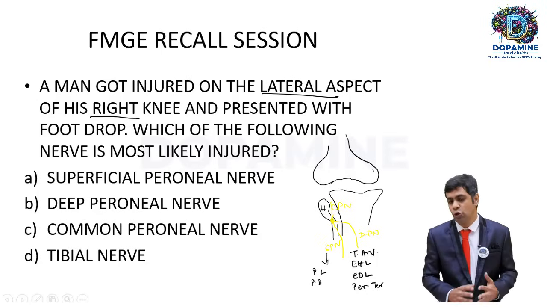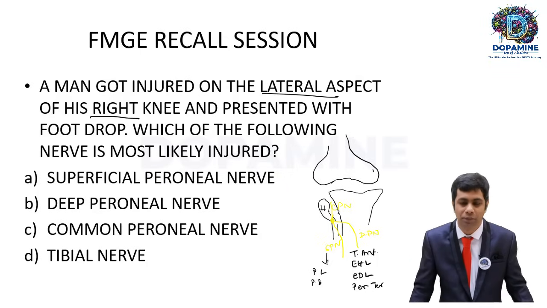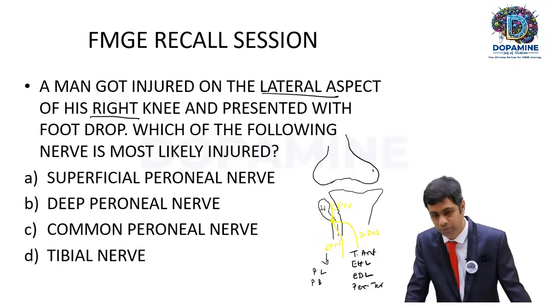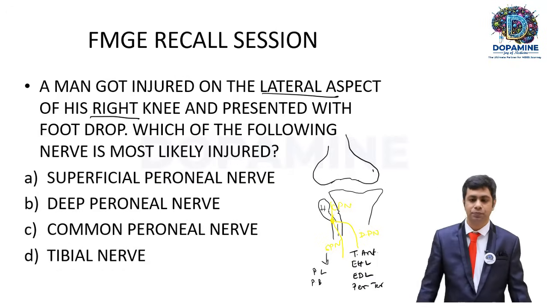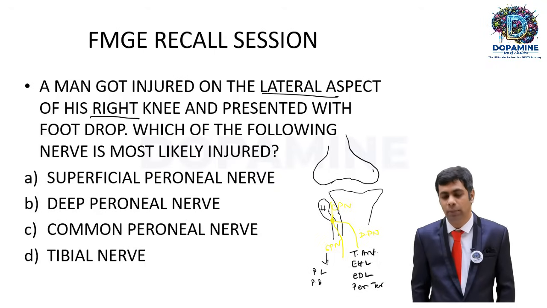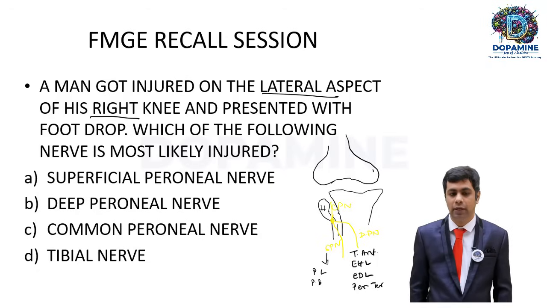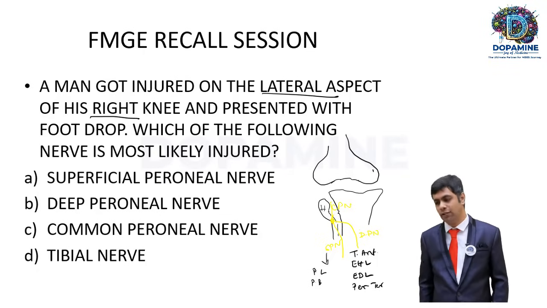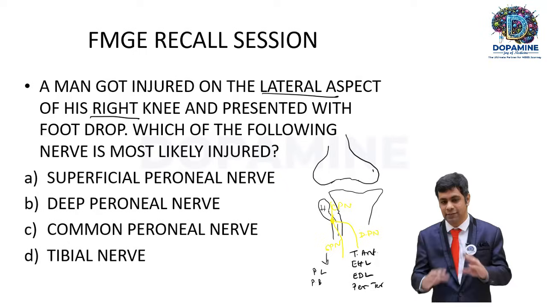Here, some additional information should be given in this question to prove common peroneal nerve, such as inversion function is lost or eversion is lost. When both are lost, it means the common peroneal nerve is injured. Inversion is a feature of tibialis anterior, but inversion is also done by tibialis posterior, so that is why inversion is not given here. What about the other thing? The peroneus longus and peroneus brevis do eversion, so that statement has not been given.